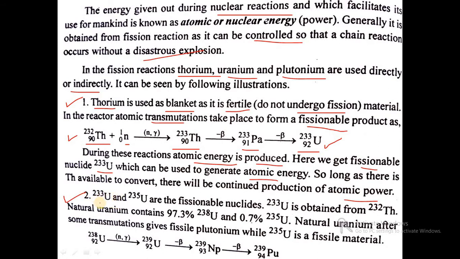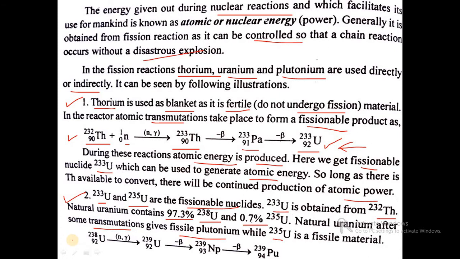Then another use is uranium. The fissile isotopes uranium 233 and 235 are the fissionable nuclides. Uranium 233 is obtained from thorium 232, which we saw in this reaction. Natural uranium contains 99.3% uranium 238 and only 0.7% uranium 235.